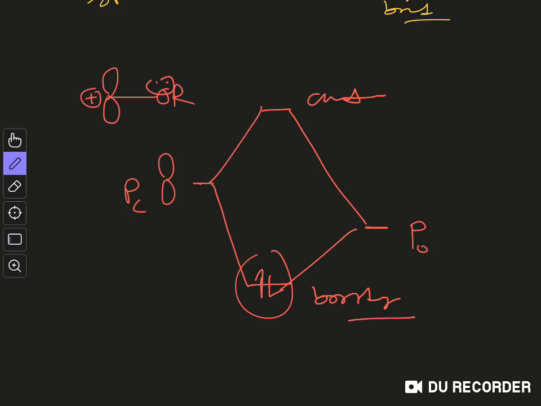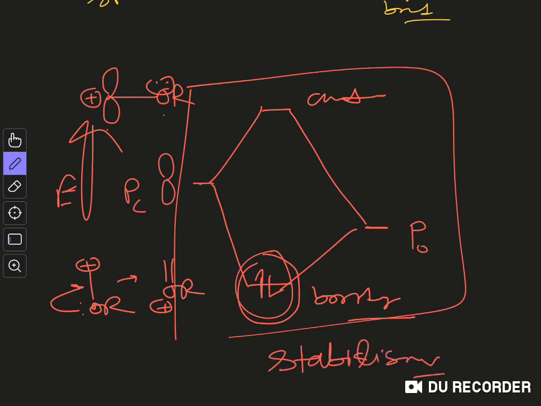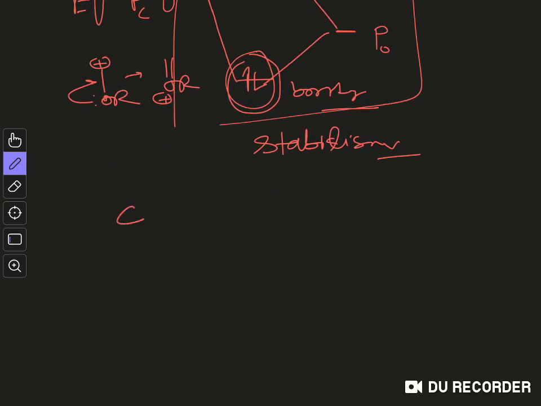In valence bond theory, we represent it like this: if we have this OR group and we have a carbocation over here, we draw this resonance structure to show the stability, but this is the stabilization in terms of the molecular orbital point of view. In case of molecular orbital, you can see the 2 molecular orbitals are constructed between this oxygen lone pair and this empty p orbital, and only the bonding orbital is filled with electrons. So that's why the overall situation is a bonding situation. Overall this is a stabilizing situation. So again, C substituents stabilize, and X substituents also stabilize.